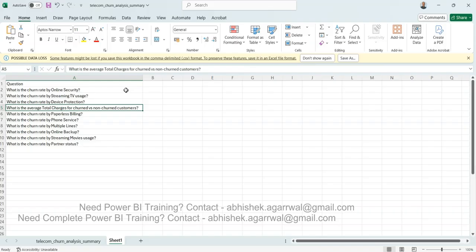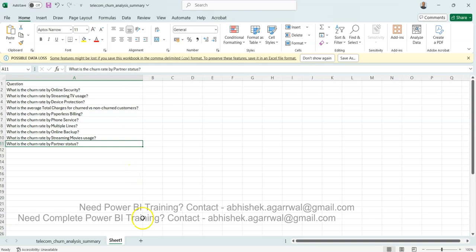Again, a little bit interesting question. What is the churn rate by paperless billing, by phone service, multiple lines, online backup? Again, these are some specific values which are coming here. By streaming movie usage, by partner status. All of these things will lead you in the direction of creating more and more KPIs, more and more charts, with which you can become a data analytics expert.